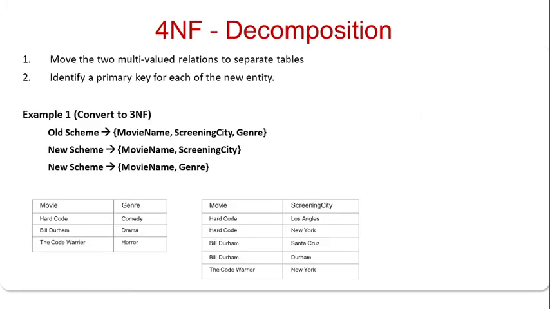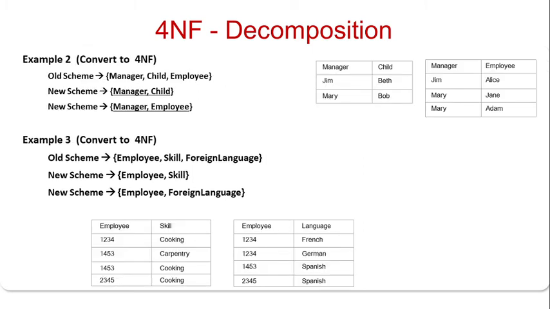Then to make a relation 4NF, what do you have to do? You have to follow two steps. Step one is to move the two multi-valued relations to separate tables. Then identify the primary key for each new entity. So how do we convert? See here, the movie name, screening city and genre. We convert them into two relations where the multi-value dependency existed, which converted to 3NF.